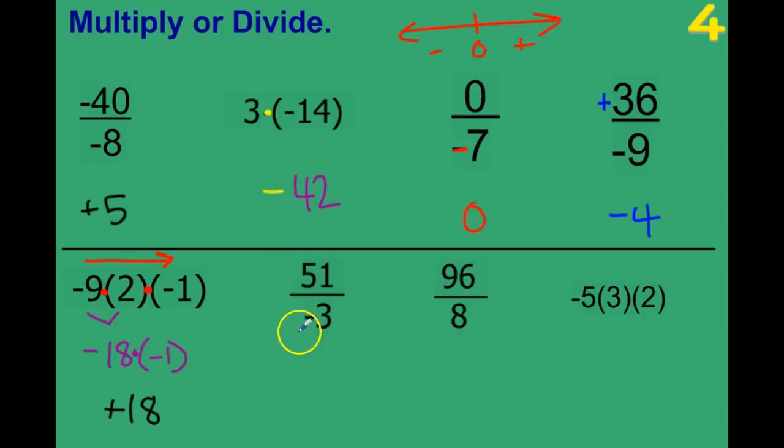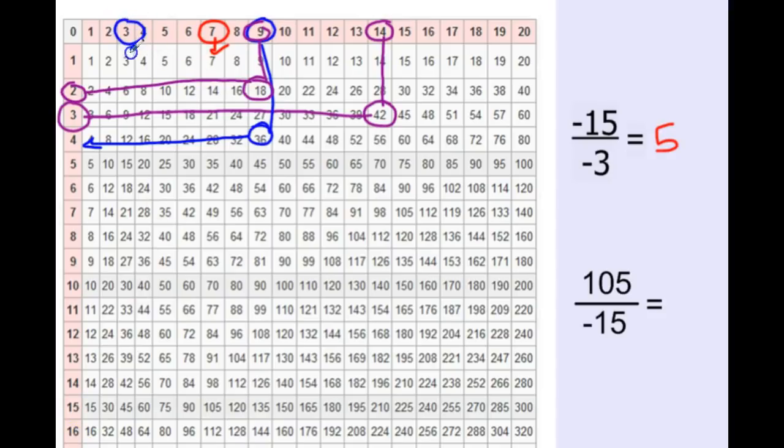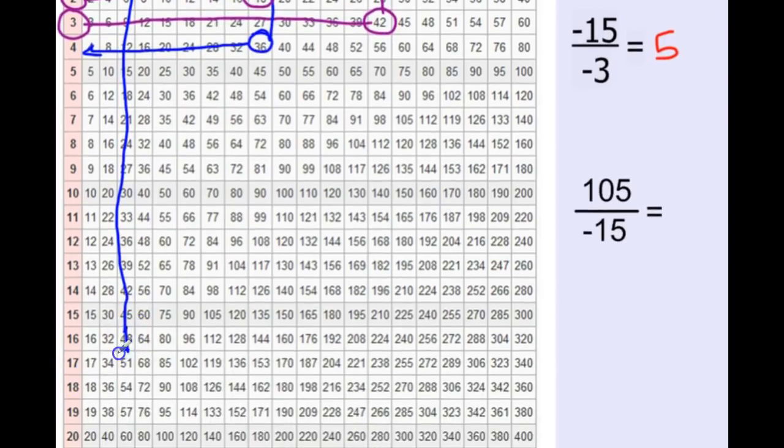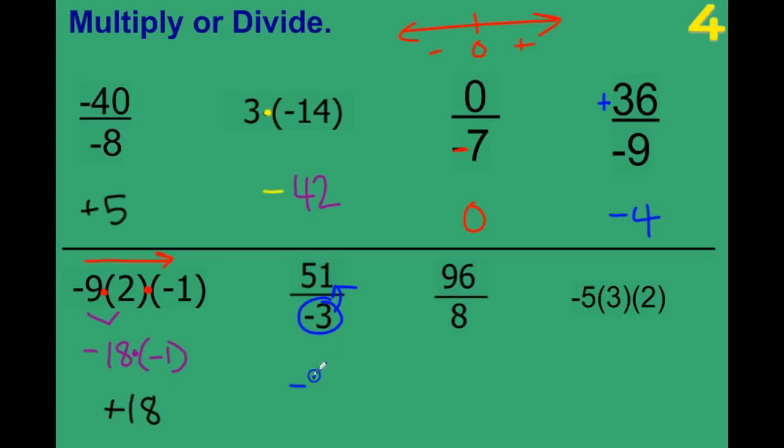Alright, next, happy, grumpy, they don't get along, so we know it's a negative. Find 3, follow it to 51. Here's 3, follow it to 30s, 40s. Oh, I gotta scroll down. 51, we get 17. So a negative 17. I want you to try these next two on your own, and then click play to see if you got it right.